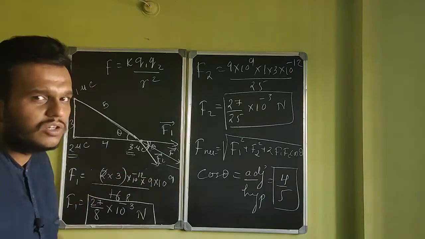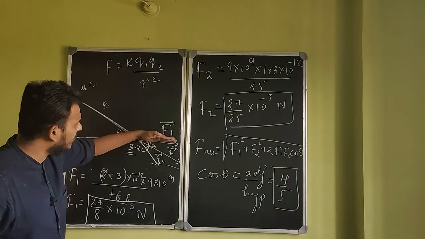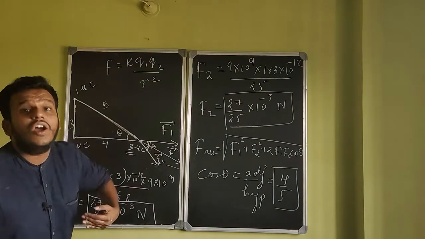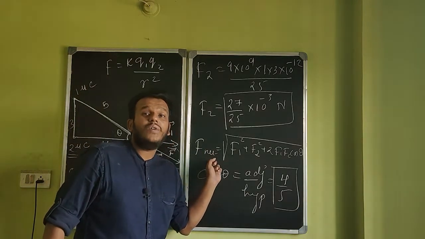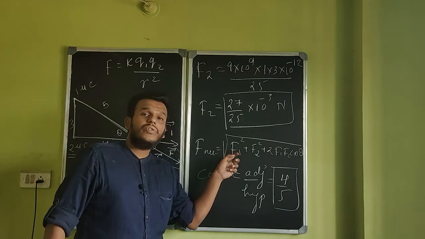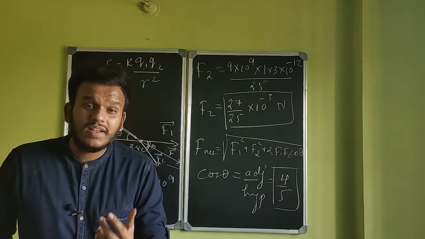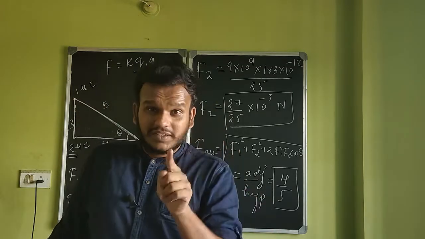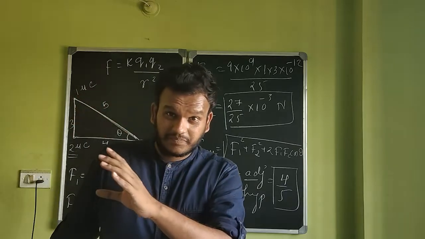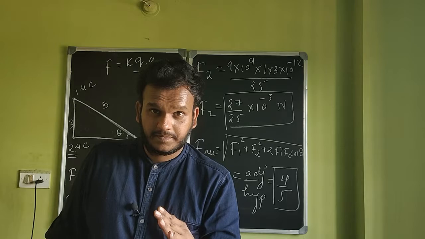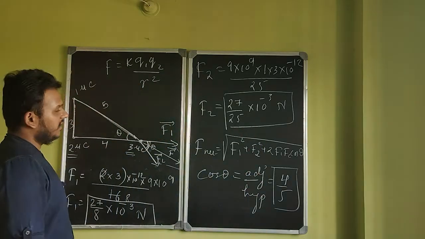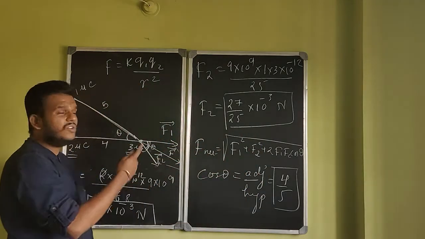Are they in same direction here? No, no. Look at this. F1 is in this direction, F2 is in this direction. What do we do in such cases? Use the formula for resultant of two vectors, which is, for any two vectors A and B, root of A squared plus B squared plus 2AB cos theta, where theta is the angle between vector A and vector B. Okay? Fine. So I think you can substitute these values and get the answer.